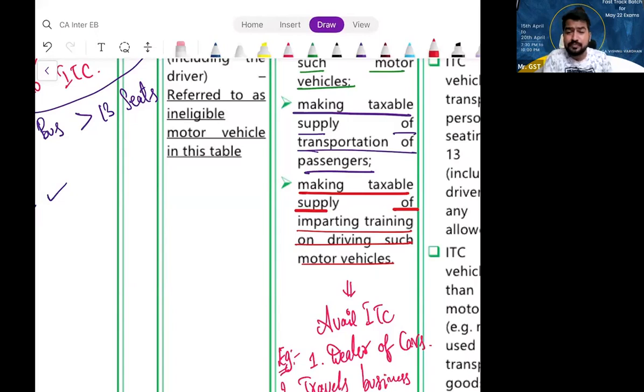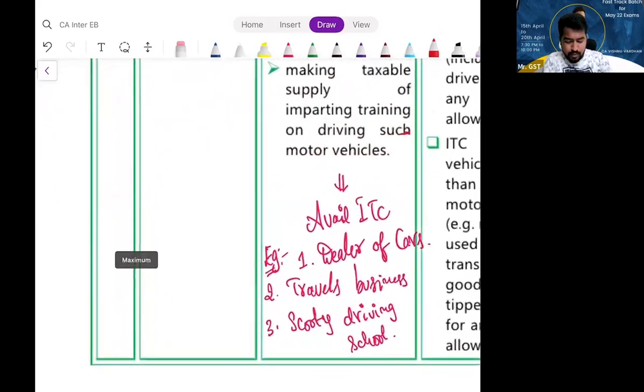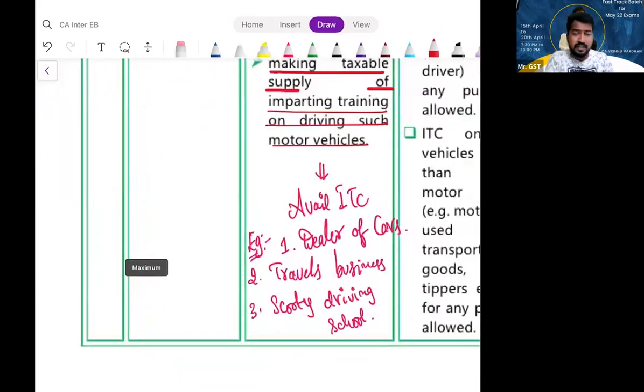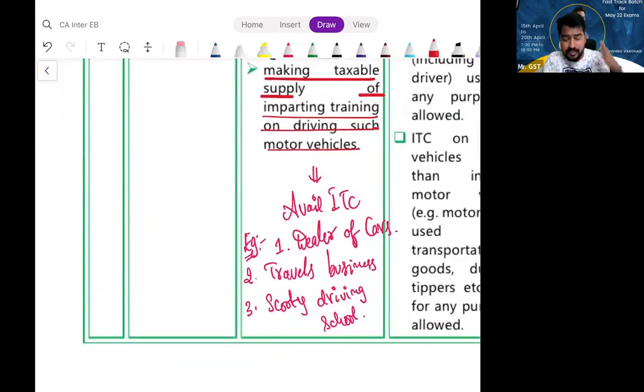Number one, further supply of the same motor vehicle. You are into further supply of such motor vehicles. Number two, transportation. Number three, imparting training on driving, simple driving school. So that is the point. Who can avail ITC? A dealer of that particular vehicle. Next, travel business. Next, scooty driving school. Am I clear?